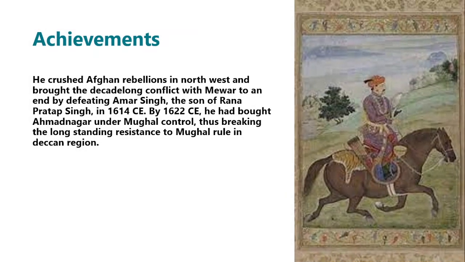His achievements. He crushed Afghan rebellions in the northwest and brought the decade-long conflict with Mewar to an end by defeating Amar Singh, son of Rana Pratap Singh, in 1614 CE. By 1622 CE, he had brought Ahmednagar under Mughal control, thus breaking the long-standing resistance to Mughal rule.